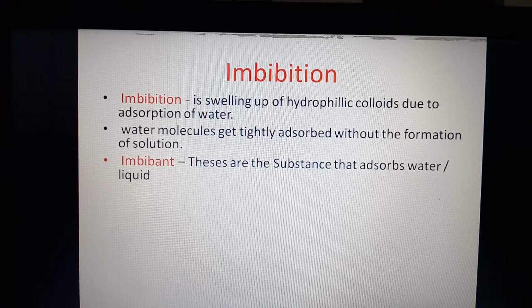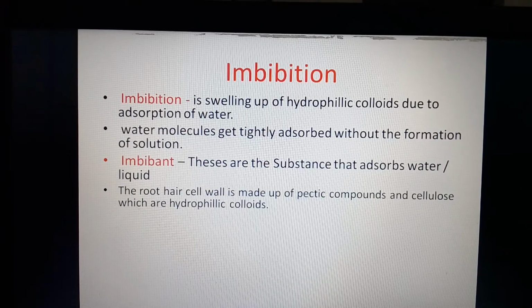These are the substances that adsorb water or a liquid molecule, like the plant cell wall or the root hair cell wall, which is composed of pectic substances as well as cellulose in its outer and inner layer. Both of those substances are hydrophilic in nature. These are the imbibants, like pectic and cellulose substances.